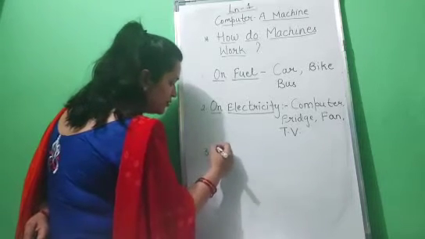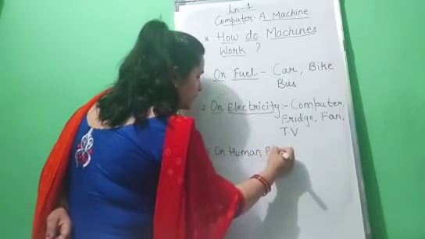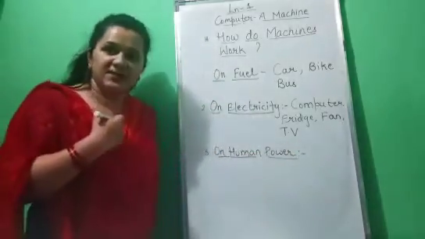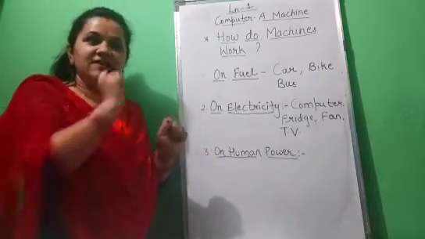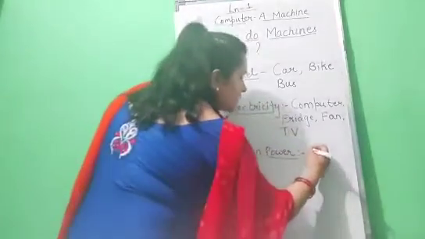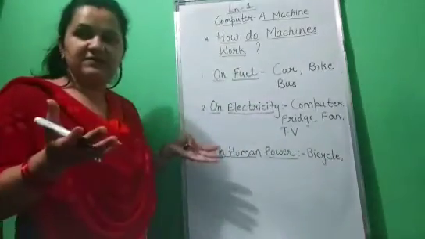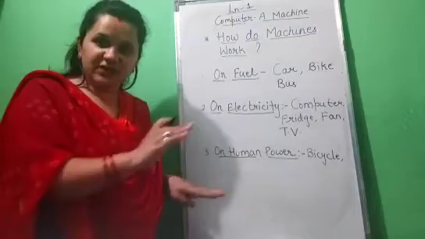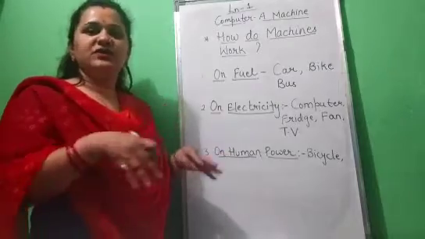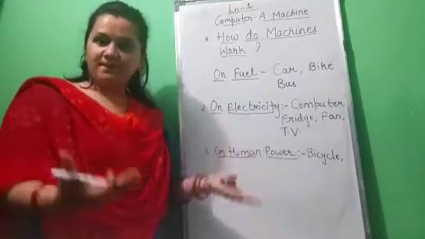Okay. Now next comes human power. Now tell me, children, which are the machines which can work with the help of us? Meaning, till the time we are not working on it, the machine will not work. Yes, children, like bicycle. Cycle is a machine which needs human power. We use our legs for the pedals. So to ride the bike, we use our legs. So bicycle works on human power.